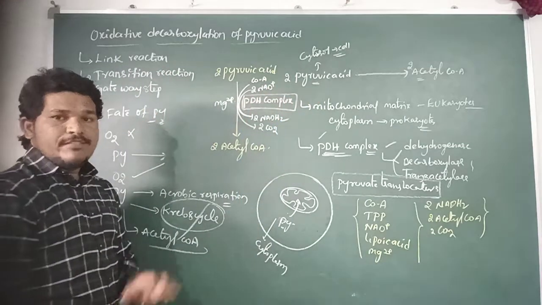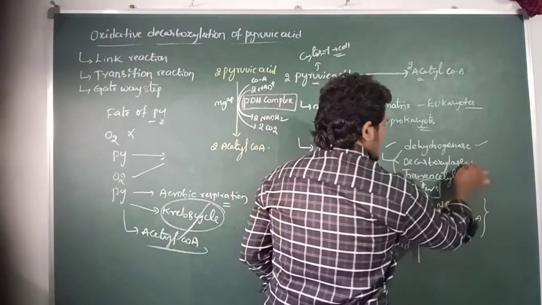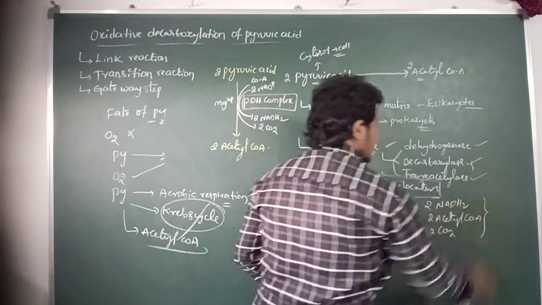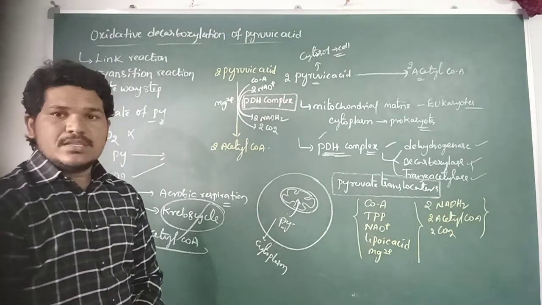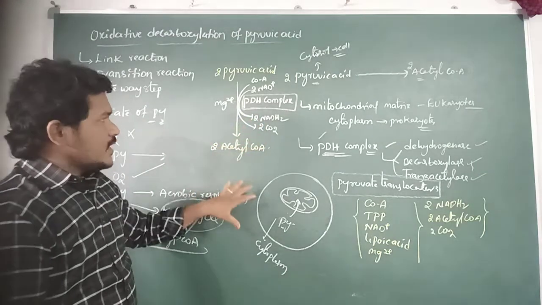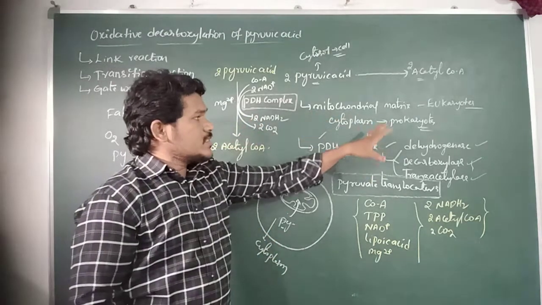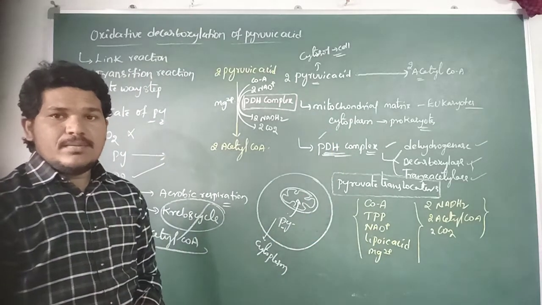So this reaction is catalyzed by the enzyme pyruvate dehydrogenase complex, which consists of three different kinds of enzymes: dehydrogenase, decarboxylase, and trans-acetylase. This reaction occurs in the mitochondrial matrix of eukaryotes and the cytoplasm of the prokaryotic cell.